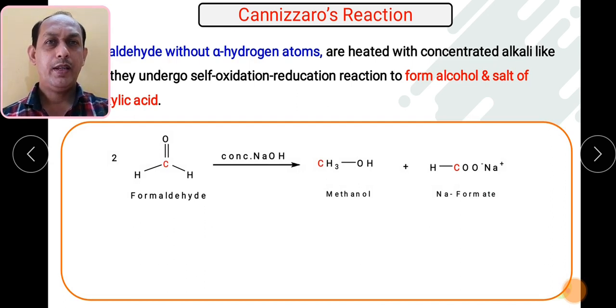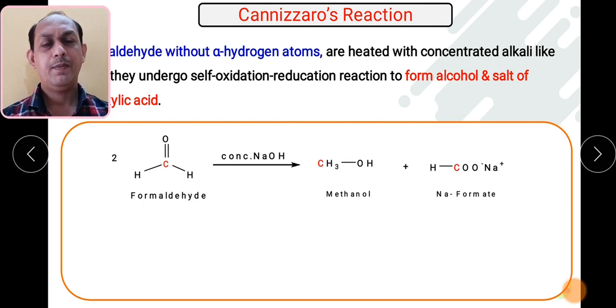So here we are going to take two molecules of an aldehyde such as formaldehyde. Here we can write them separately also. This is a molecule of formaldehyde, in presence of concentrated alkali and with a small amount of heating. What will you get? Methanol and sodium formate. So as I have told you, this is an oxidation and reduction reaction. Our starting compound is aldehyde. So first we will see how the oxidation takes place.